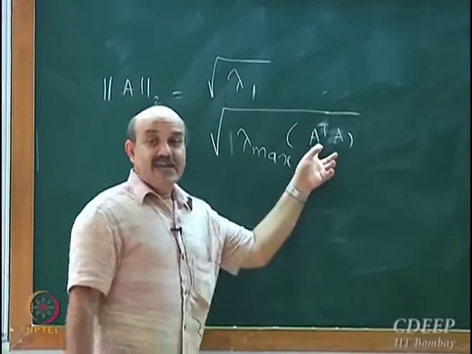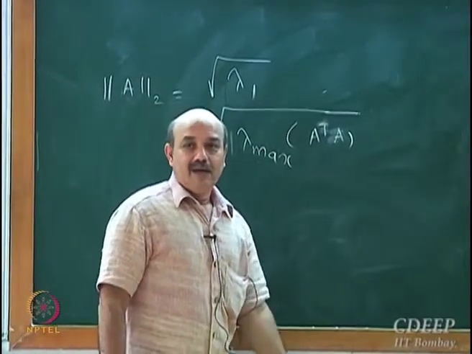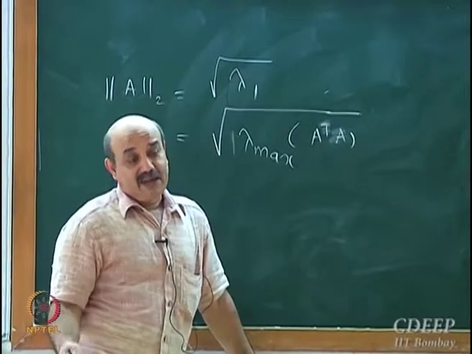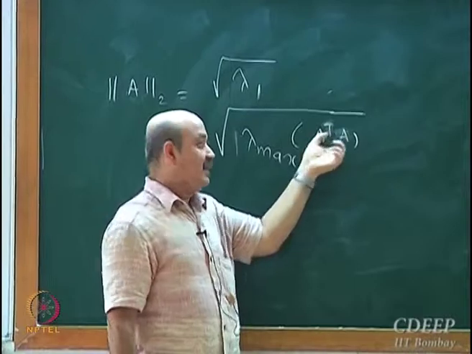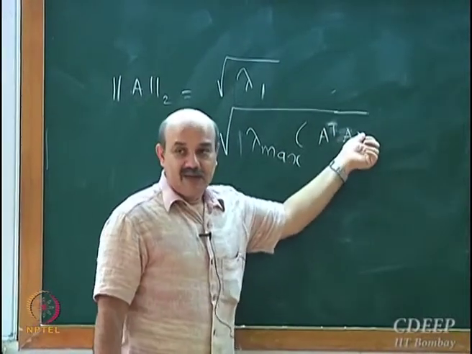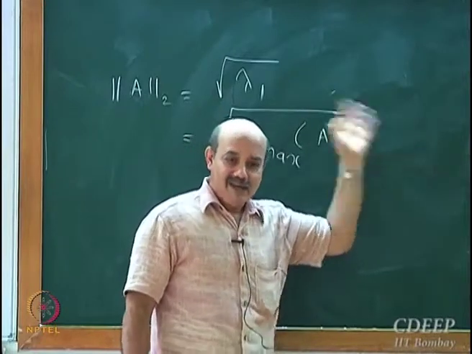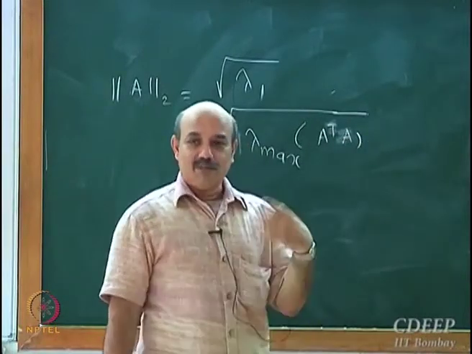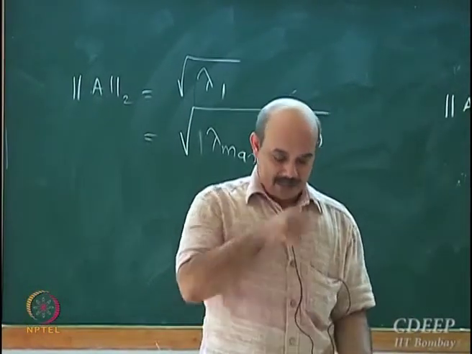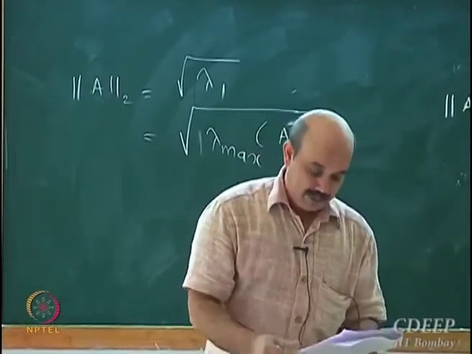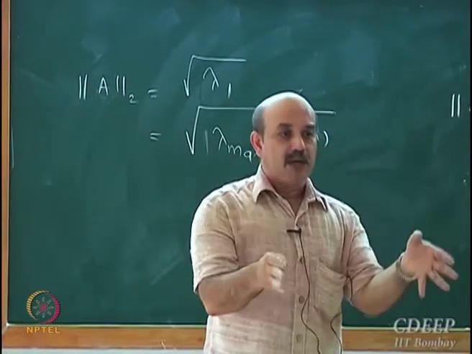So if A is symmetric positive definite, it is much easier: lambda max of A square is lambda square of A. For a symmetric positive definite matrix, just look at its eigenvalues, and the maximum magnitude eigenvalue will directly give you the norm. But this norm is again inconvenient because you have to compute eigenvalues.